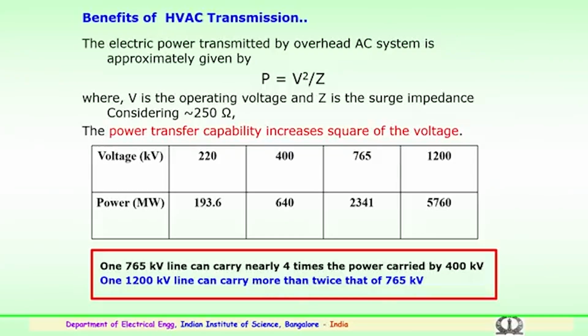So it is very clear from this data that going in for very high voltage AC transmission is much more economical.